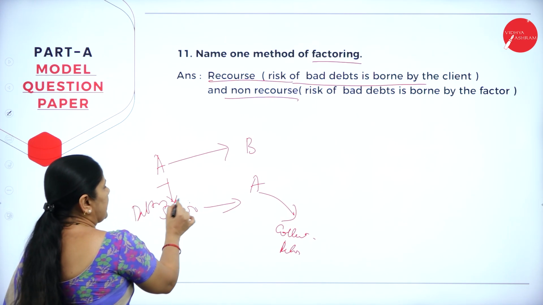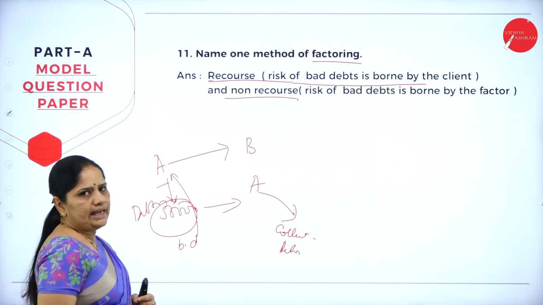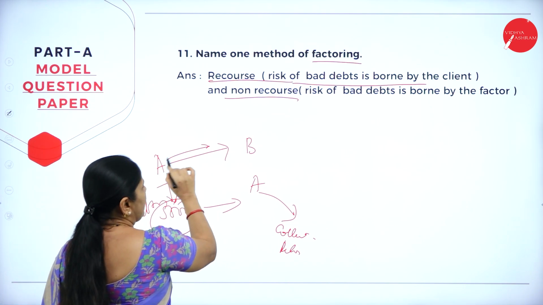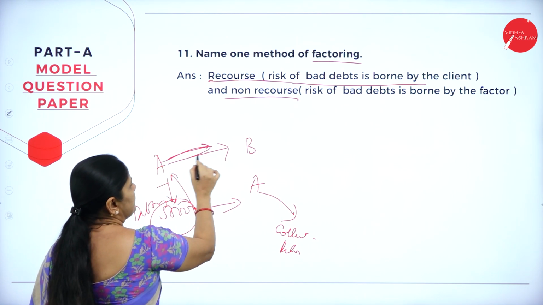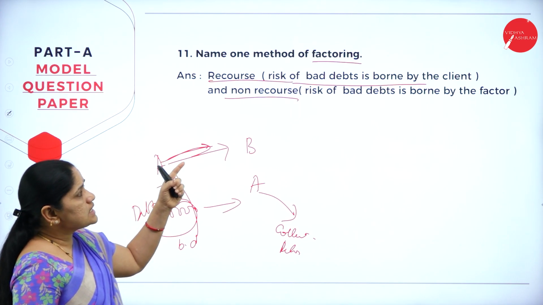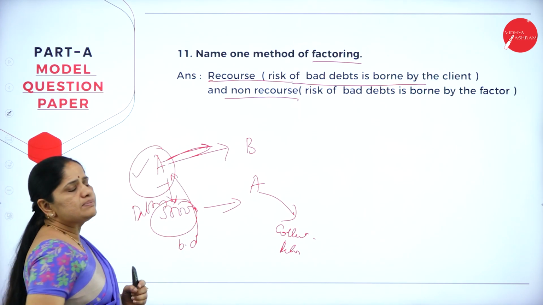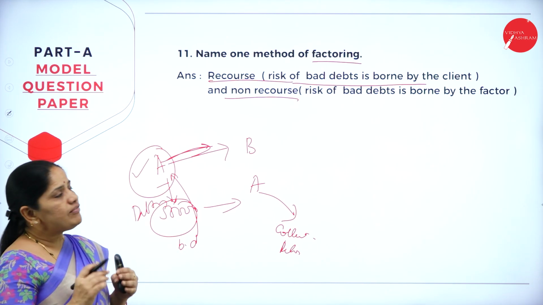Now, if there are any bad debts here, this will have to be borne by A itself. The debtors who have not paid, A has to pay that to B. This is recourse, that is, the risk of bad debts is borne by the client himself.